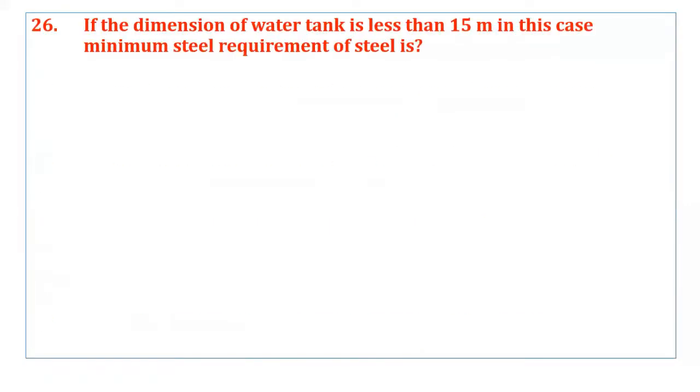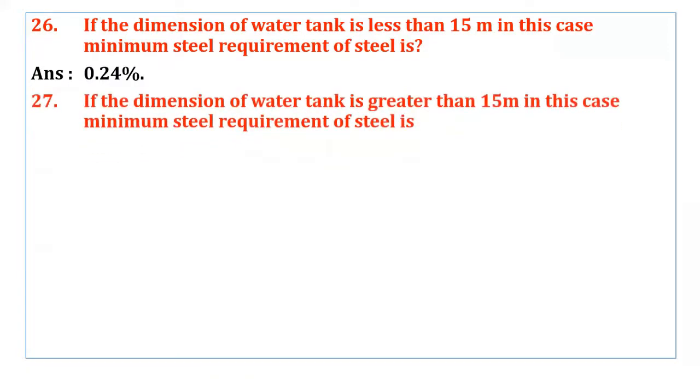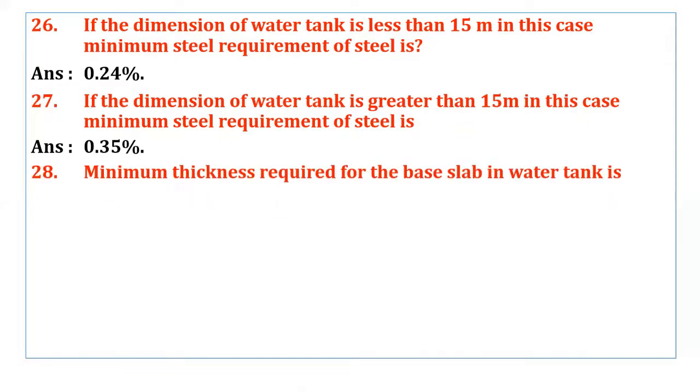Next question is, if the dimension of water tank is less than 15 meter, in this case minimum steel required is 0.24%. If the dimension of water tank is greater than 15 meter, in this case minimum steel requirement is 0.35%. Coming to next question, minimum thickness required for the base slab in water tank is 200 mm thickness is required for the base slab in water tank.